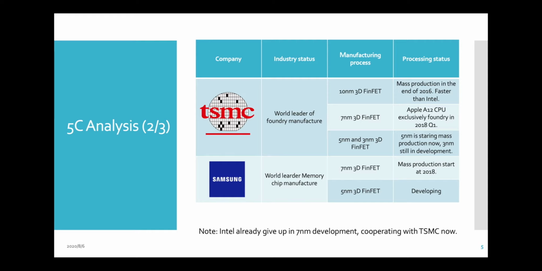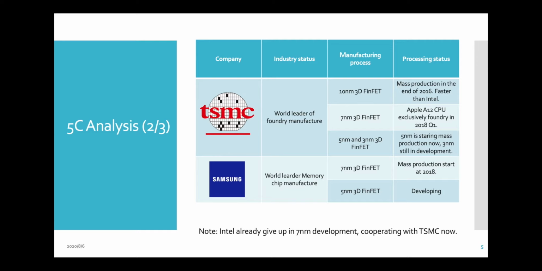And between these two, for the industry studies, TSMC is now the world leader of foundry manufacturing, and Samsung is the world leader of memory chip manufacturing. They also make chips, and they also produce memory, which TSMC doesn't have the ability to make. TSMC only helps people make their chip products.